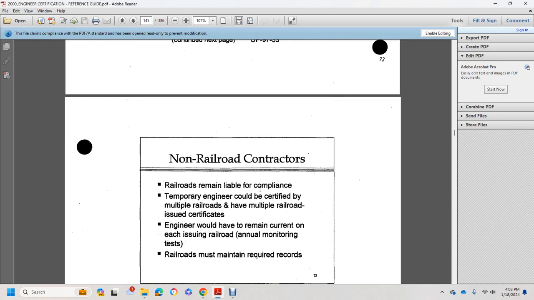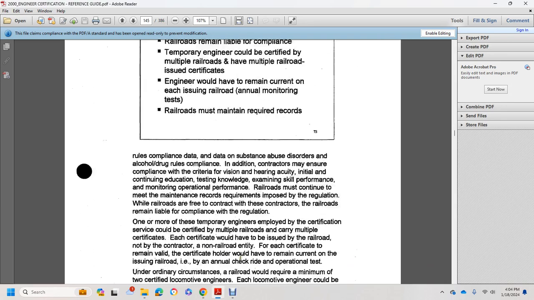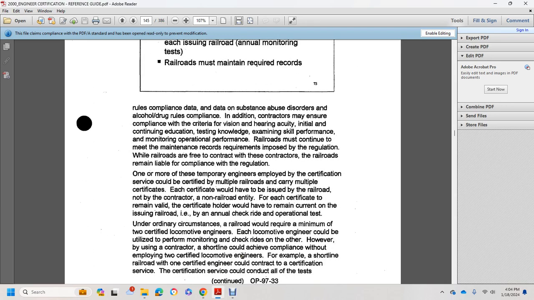A temporary engineer can be certified by multiple railroads and have multiple railroad-issued certificates. The engineer would have to remain current on each issuing railroad's annual monitoring testing. The railroad must maintain required records: rules compliance data, substance abuse and alcohol and drug rules compliance, in addition to making sure contractors comply with the criteria of vision and hearing acuity, the initial and continuing testing of knowledge, the examination, skill performance, and monitoring of operational performance.